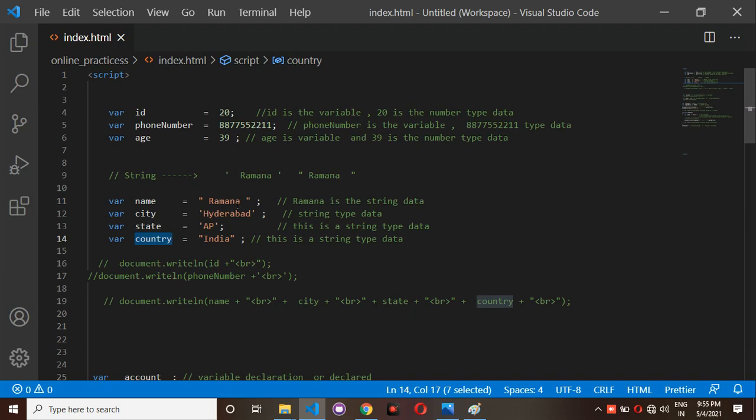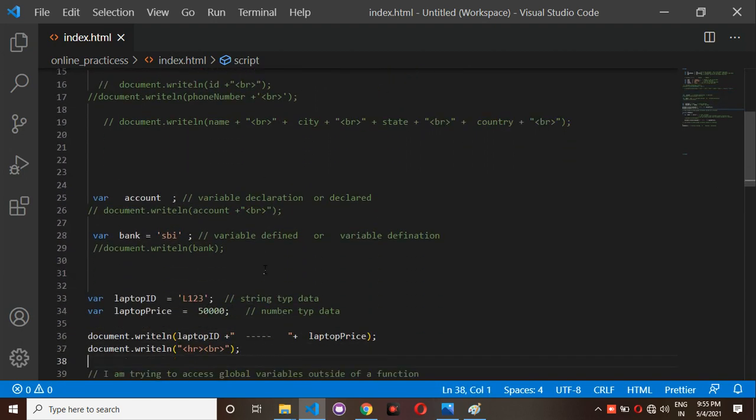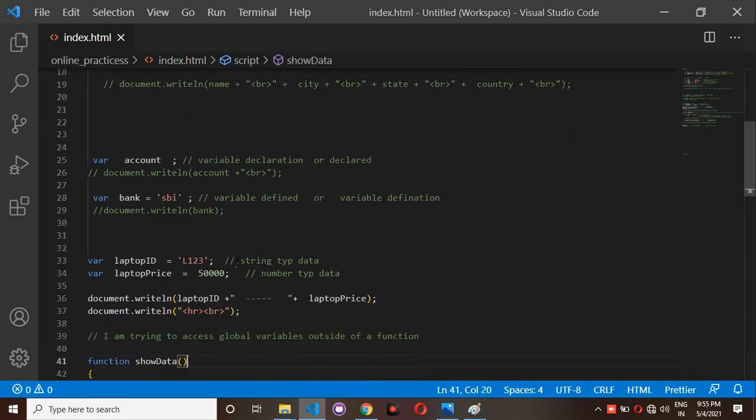Then if you want to print something on the screen, you have to write document.writeln of id, then a plus symbol and inside the double quotations a br, which means you are going to break the line. So we have two types of things: one is variable declaration and one is variable definition. Declaration means you have given a variable name but there is no value.